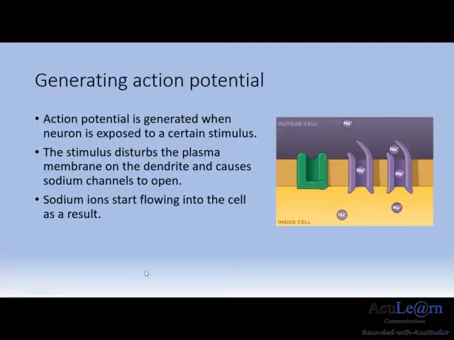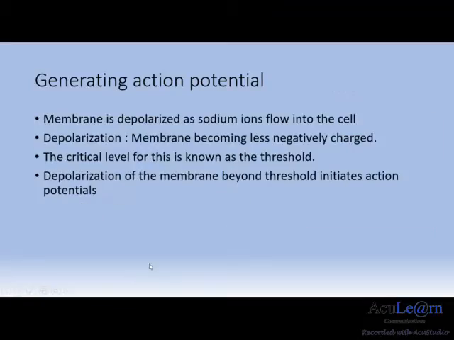As sodium ions are normally present on the outside of the membrane at higher concentrations, they tend to move down the concentration gradient and flow into the inside of the membrane. This is further reinforced by the negative charges inside of the membrane, which encourage the sodium ions to cross through the channels into the membrane.